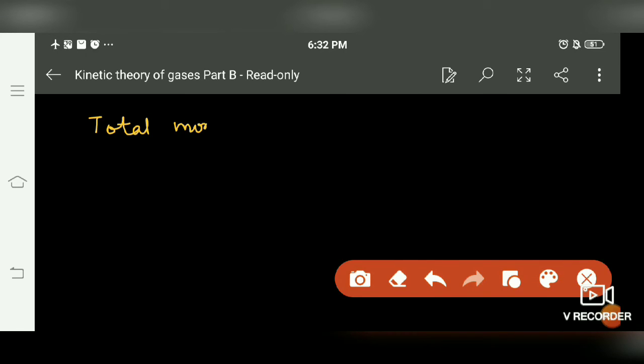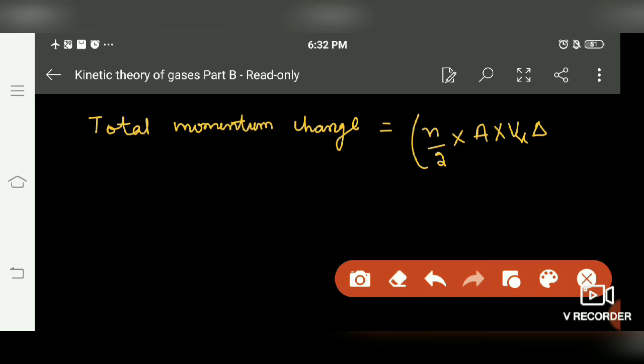Therefore the total momentum change during the collision is the total number of molecules into the momentum change due to one particle, that is 2 m vx.